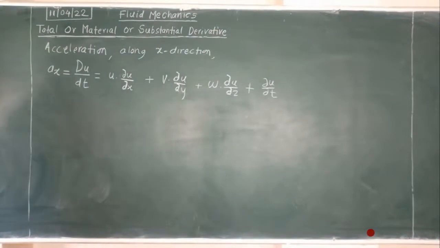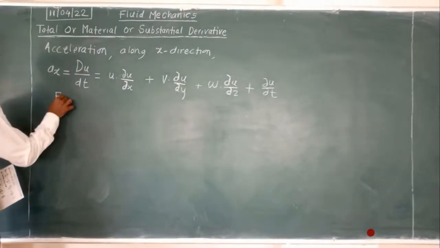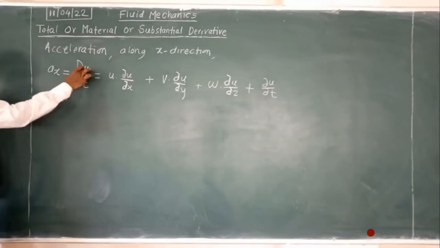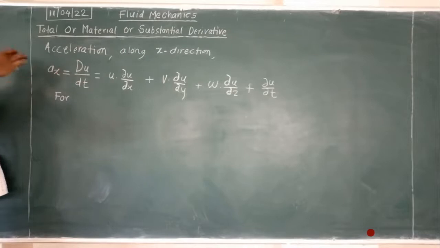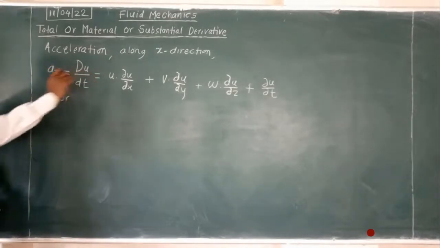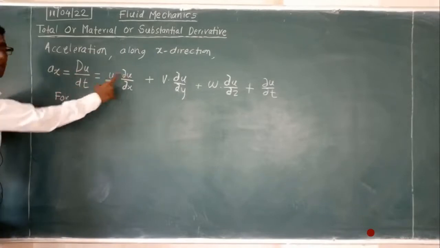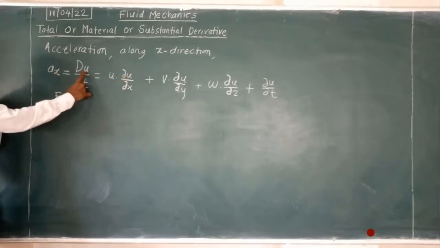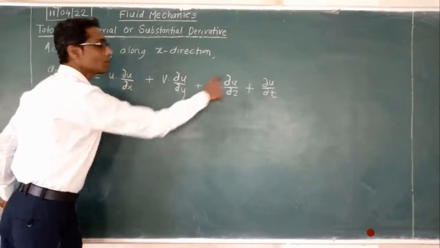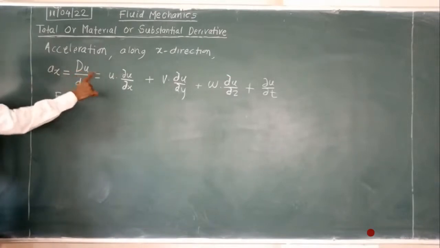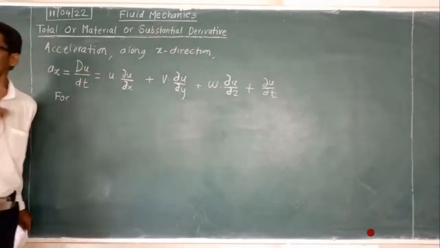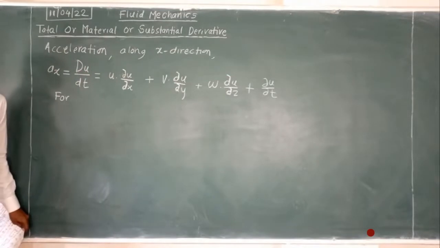Now here is the equation we write for the velocity u. In this way, for any kind of property variation, we can write this equation. If we take efficiency eta, then in place of u, what will come here? At every place of u we can write eta. If we take pressure, in place of u everywhere will be P, pressure, isn't it?